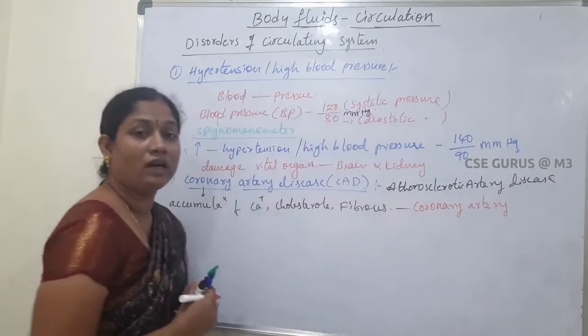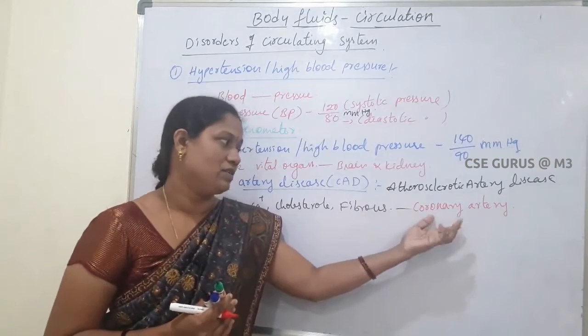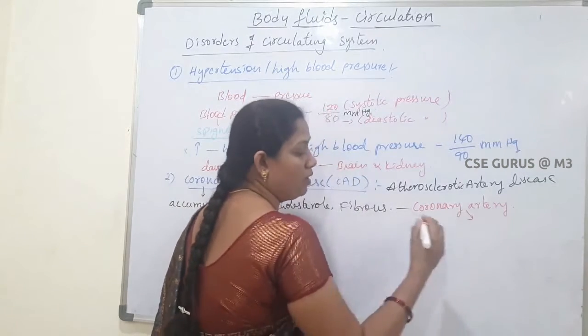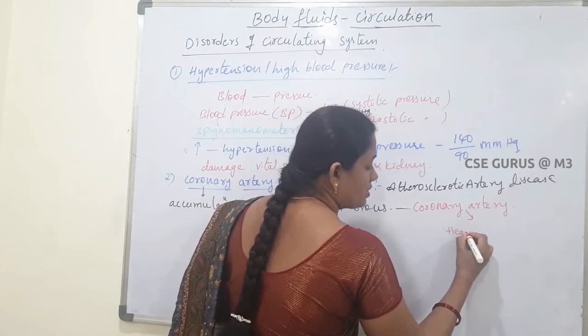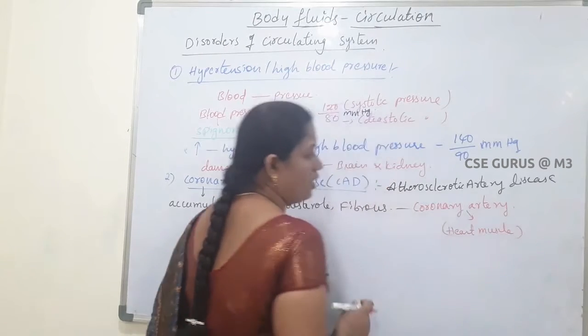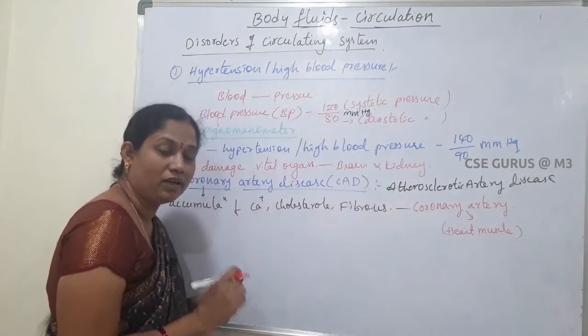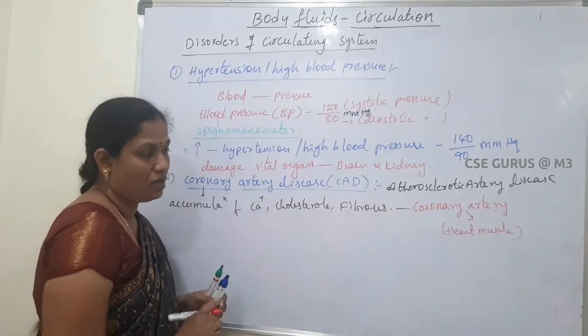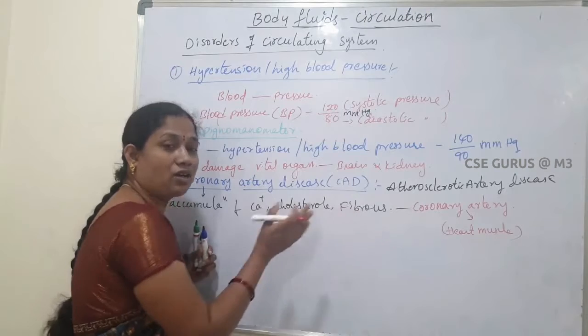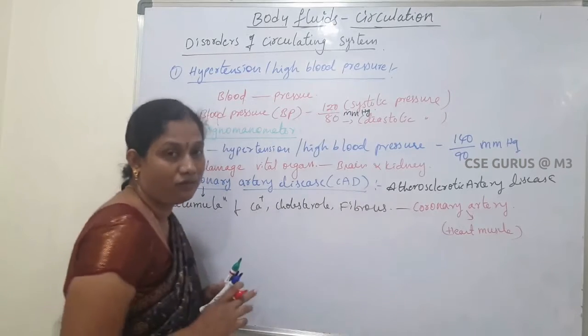What is the function of the coronary artery?